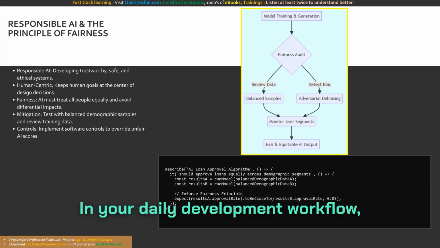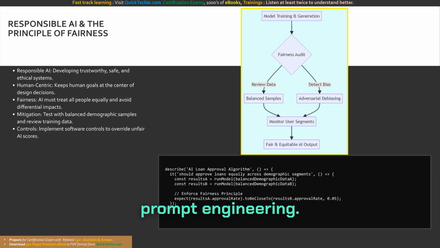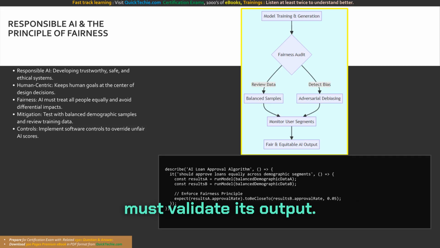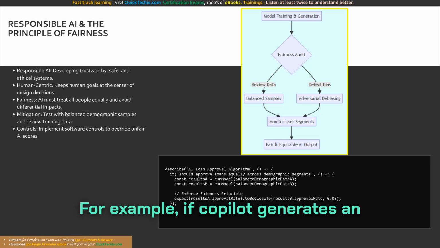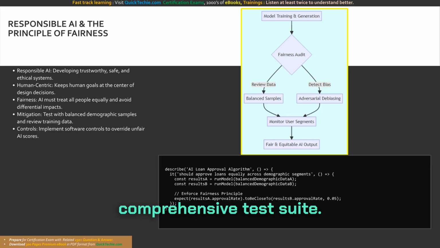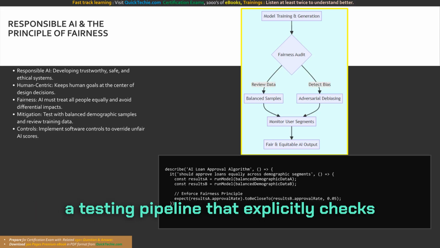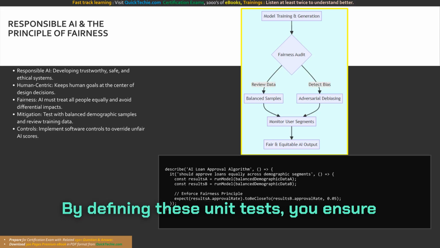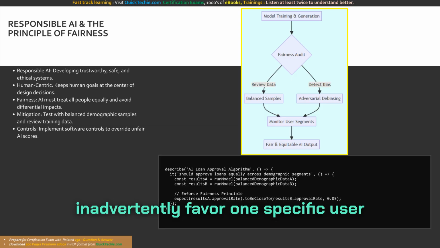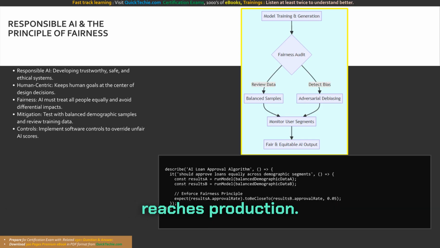In your daily development workflow, enforcing fairness often translates to rigorous automated testing and careful prompt engineering. While you cannot directly alter Copilot's massive underlying base model, you must validate its output. For example, if Copilot generates an algorithmic decision-making function, you must deliberately pair it with a comprehensive test suite. The sample configuration here demonstrates how you might construct a testing pipeline that explicitly checks for demographic bias. By defining these unit tests, you ensure the AI-generated algorithm does not inadvertently favor one specific user group over another, actively fulfilling the fairness principle before code reaches production.